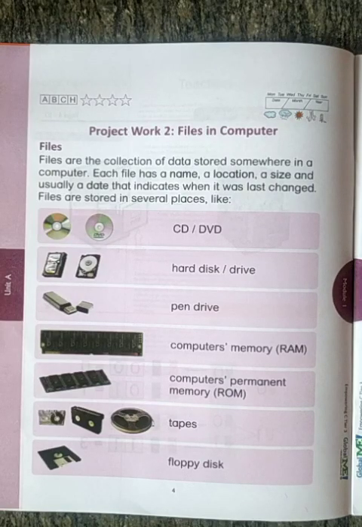Okay. Next, each file has a name, a location, a size, and usually a date that indicates when it was last changed. Suppose in your class there are so many students, and the same books are with all of them.